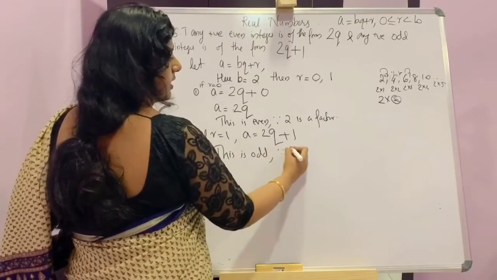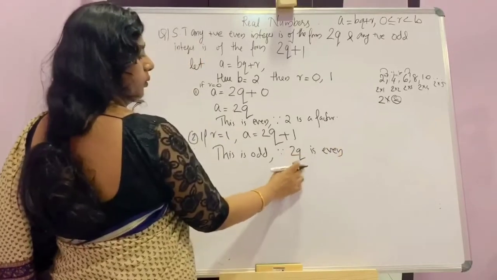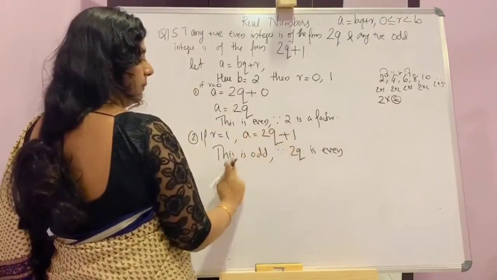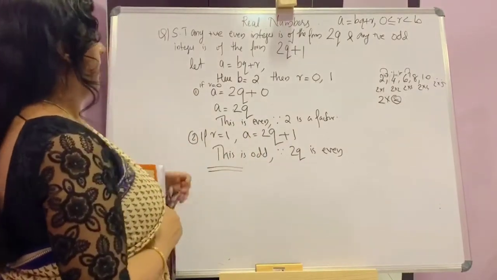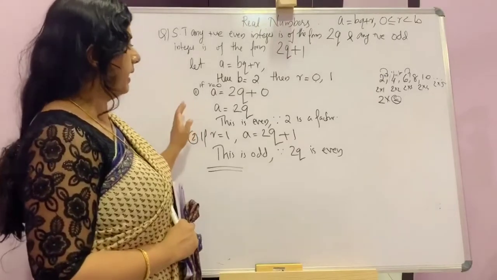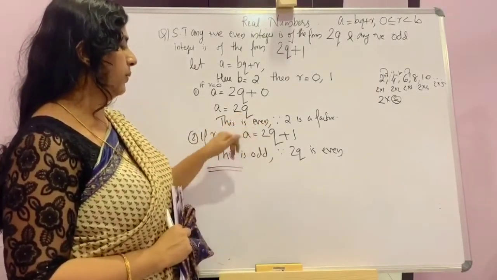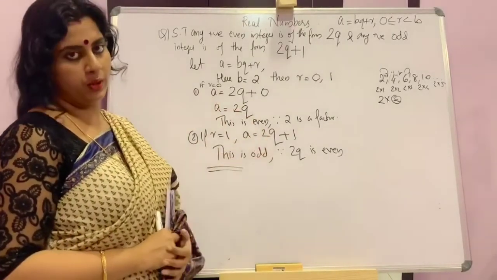The reason is 2q is even. If 2q is even, then 2q plus 1 will be odd. So we can conclude the statement as: therefore, any even positive integer is of the form 2q and any odd positive integer is of the form 2q plus 1.